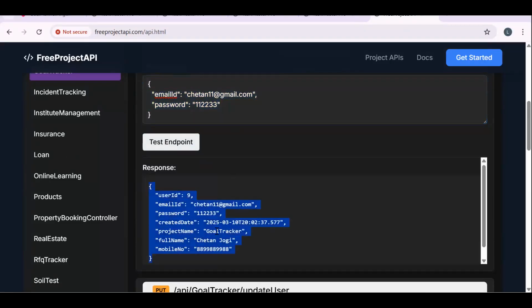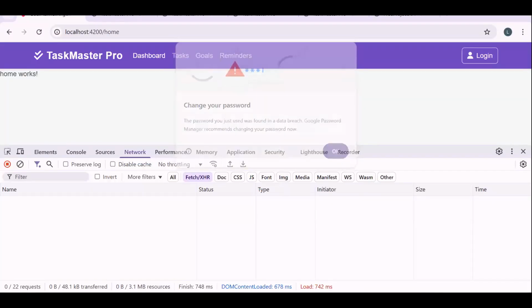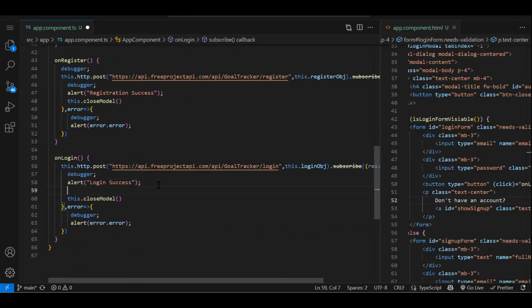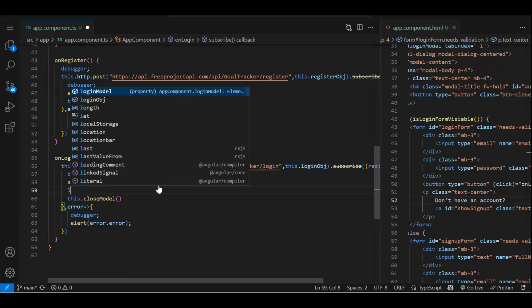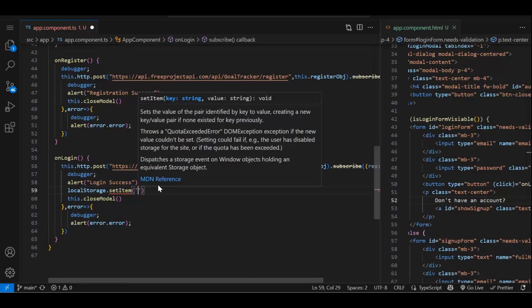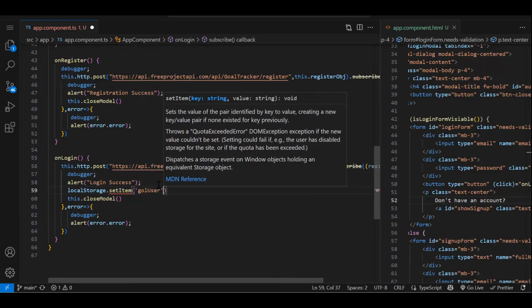Now, this object you need to store in your web application. Either you can go with local storage, session storage, or a service also, or cookies, wherever. Based on the need and the project requirement, we use the medium to store the logged in data. So here I will be going with local storage. So once I get the data, means if login is success, I will store the logged in data: localStorage.setItem, key goalUser, just a key.